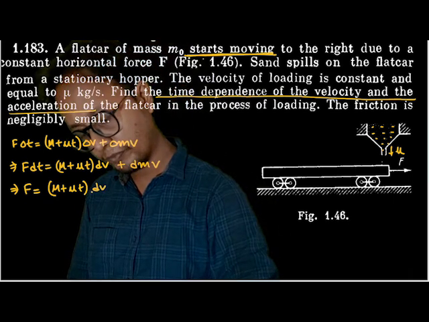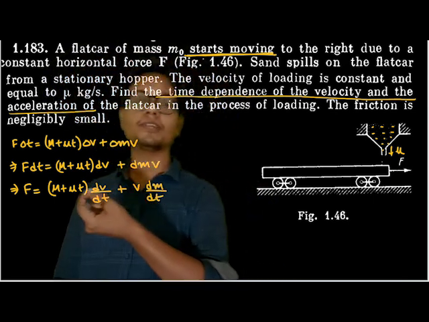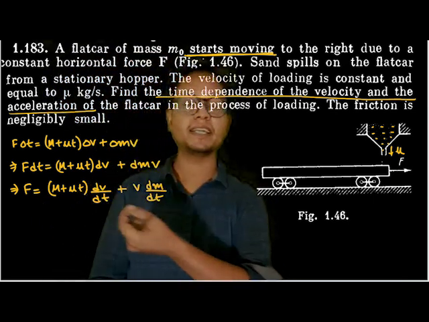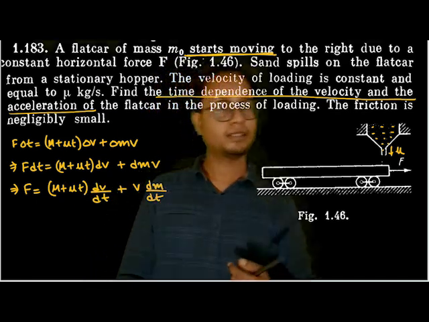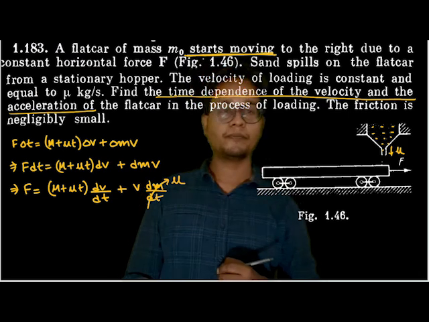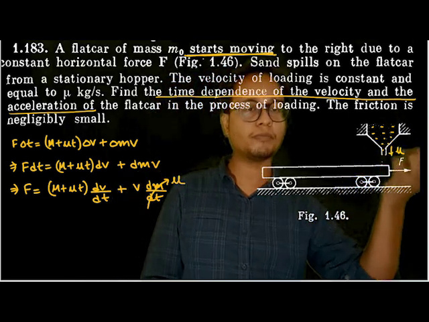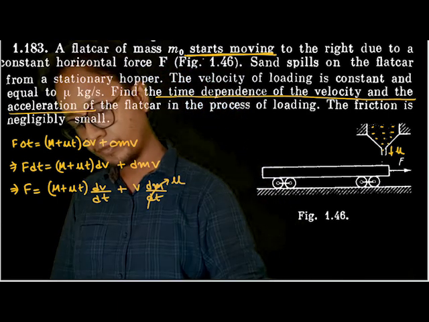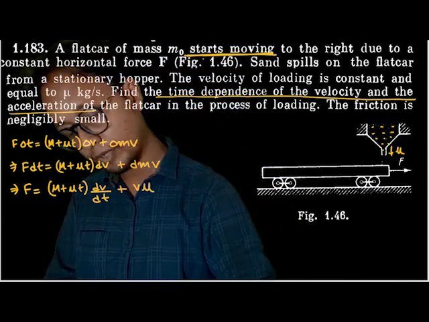It is (M plus mu t) into dv by dt plus v into dm by dt. If you look at this equation carefully, force is equal to mass into dv by dt plus velocity into dm by dt. Understood? And this dm by dt is given as mu.